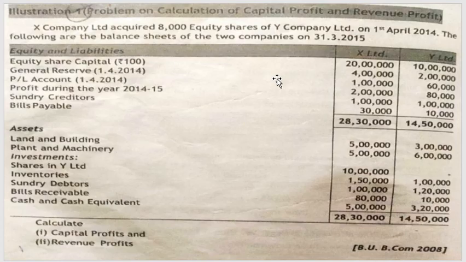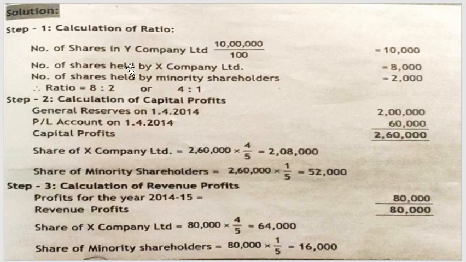We will look into the question. It is 10 lakh shares of rupees 100 each. So the number of shares in Y company, which is nothing but your subsidiary company, is 10 lakh at rupees 100 per share. So how many shares? 10,000 shares. So that is the number of shares you are supposed to find out.